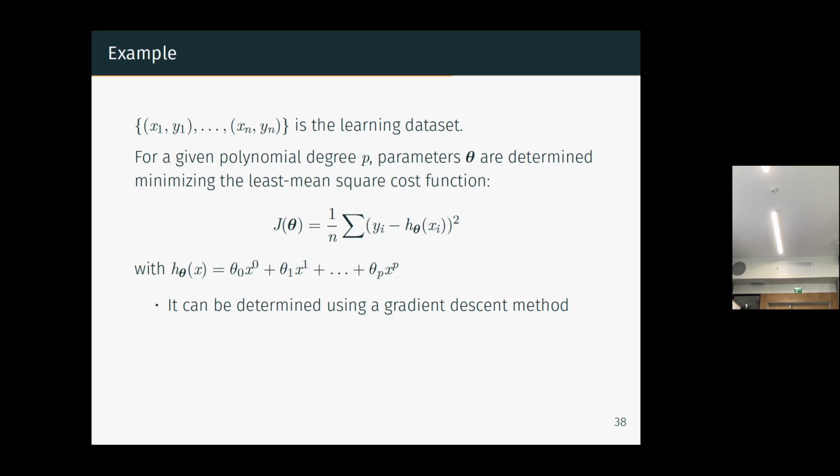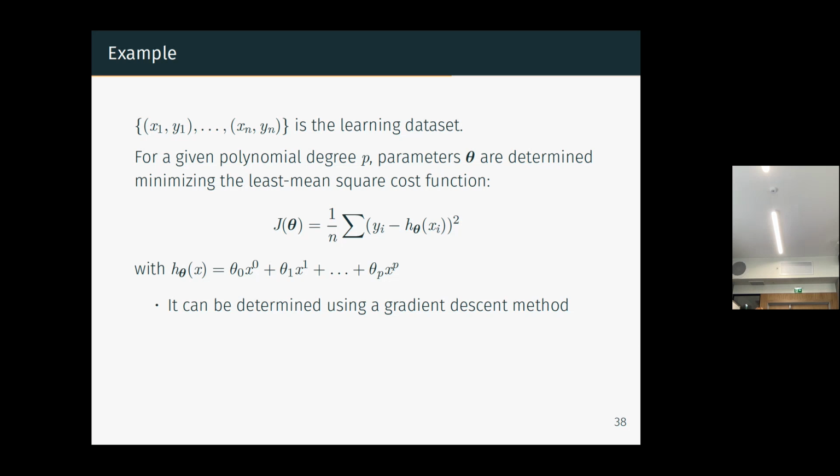We'll come back in more detail about gradient descent in the next lesson. But the idea is you compute the gradients, the derivative of this quantity with respect to all the parameters. And as you know the derivative, if you take a very simple case, you want to minimize this function.